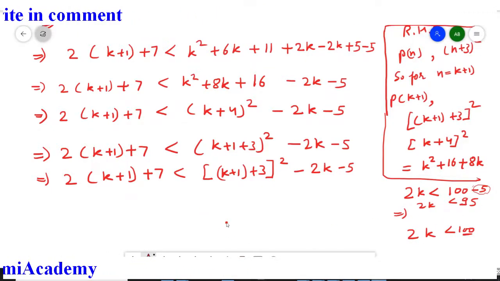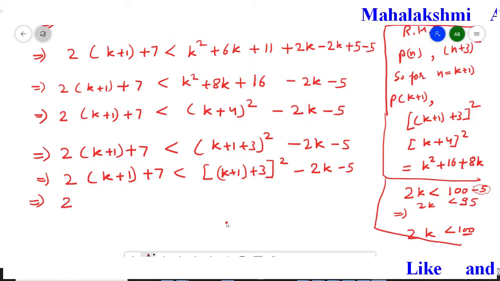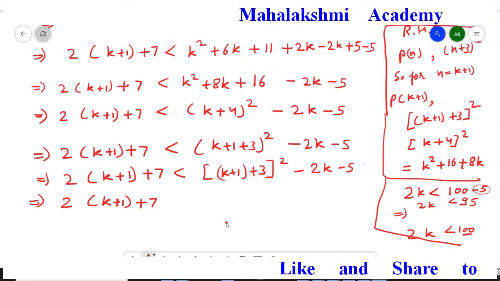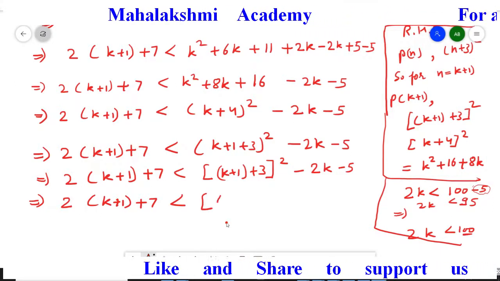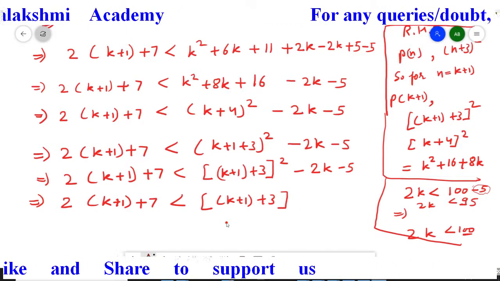So we'll write here. You have to conclude it, you don't have to explain it. Simply conclude that 2 (k plus 1) plus 7 is less than (k plus 1 plus 3) whole square.